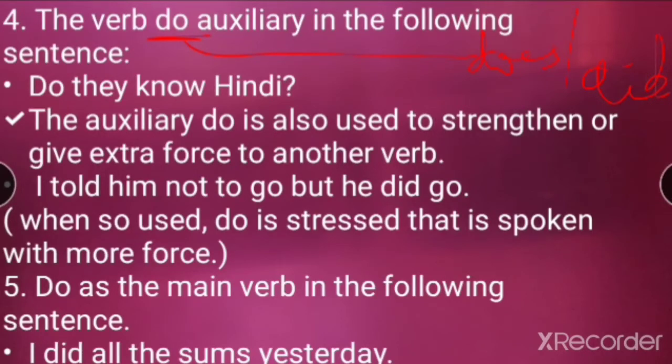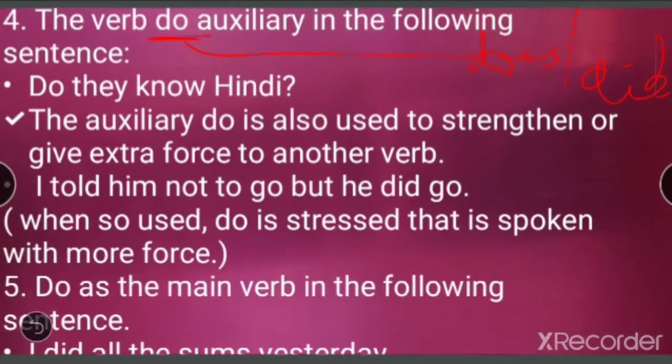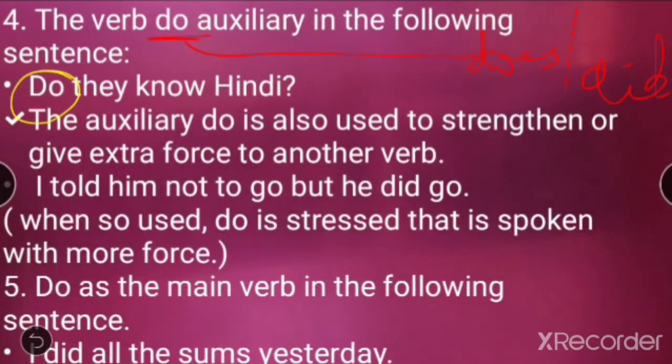Do they know? It's giving some force on knowing something, right? So it's giving force on the other word. So that is why, in do they know Hindi, do is used as an auxiliary.